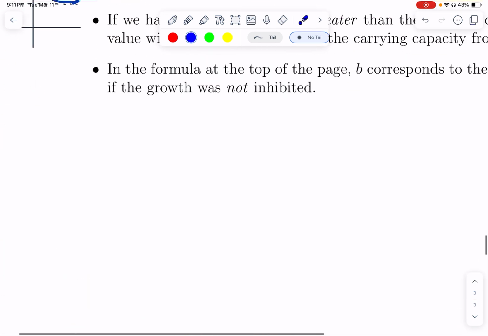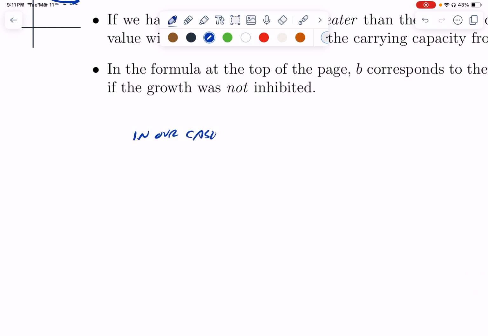What that means is, imagine we weren't confined to a university of 20,000 students. Imagine that this was in some sort of universe where there were infinitely many people and we could continue spreading and spreading and spreading.